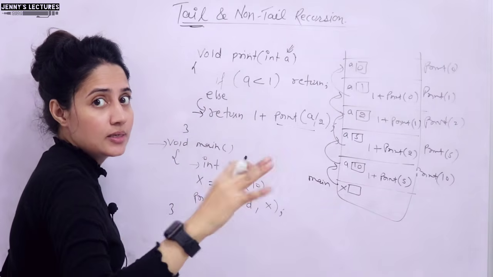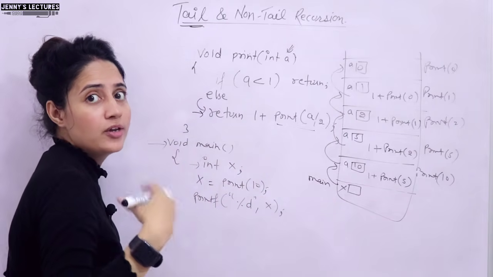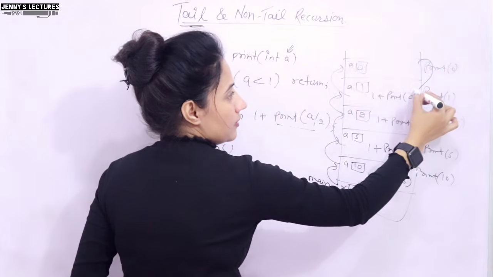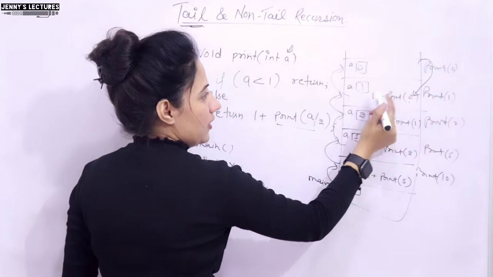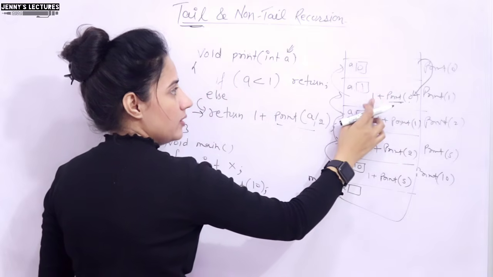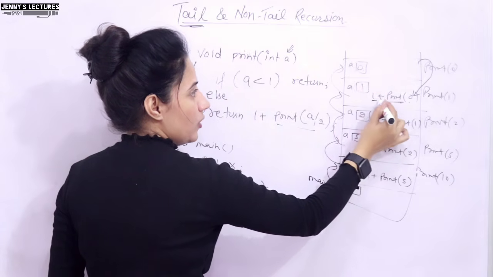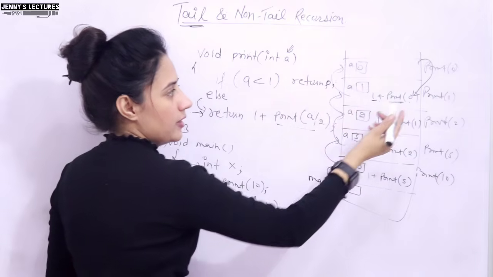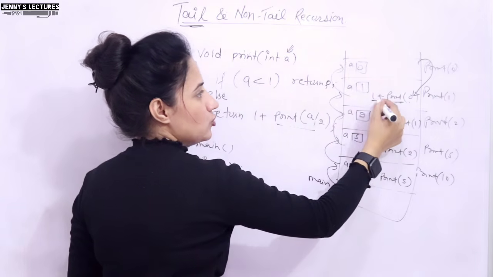So what would be executed? Simply return. Return means the control would return to where? To where you called it from. From where are you calling this function? Here. So simply here we have nothing. So 1 plus this, whatever the value, we are going to add 1 there. So we have nothing, so it is 1 plus, you can say 0, or you can say return 0. Right. So it will return 0 and 1 plus 0 is 1.